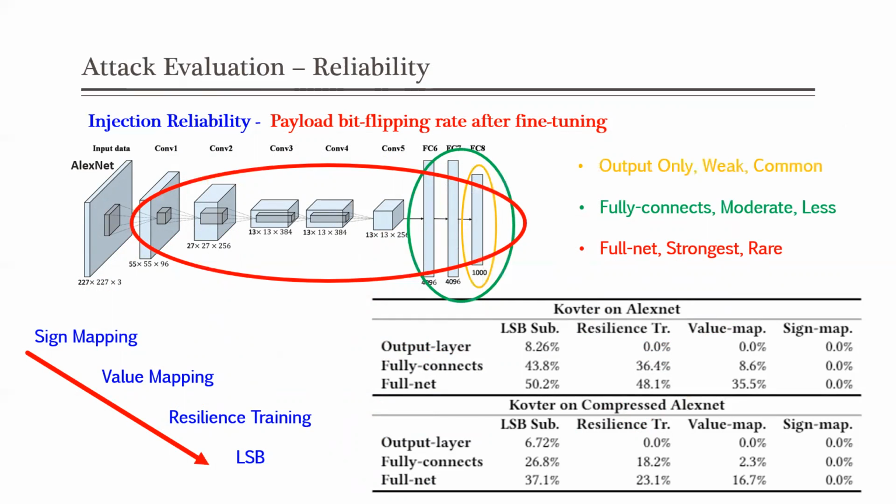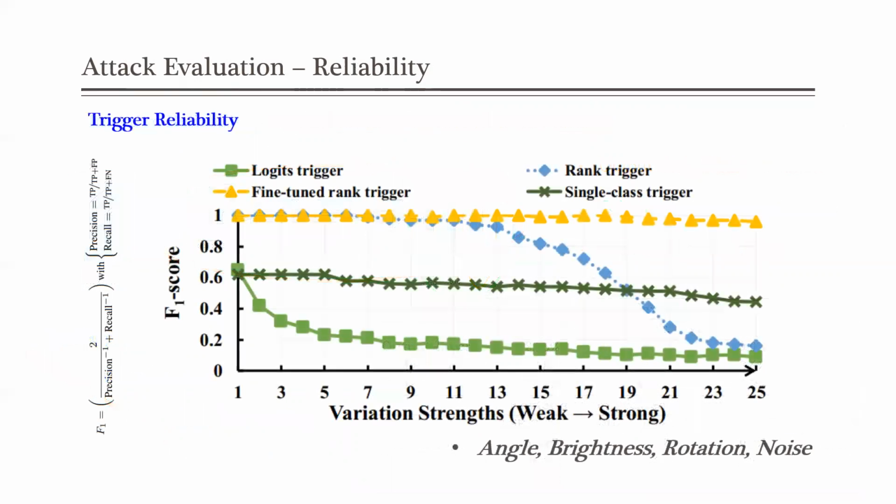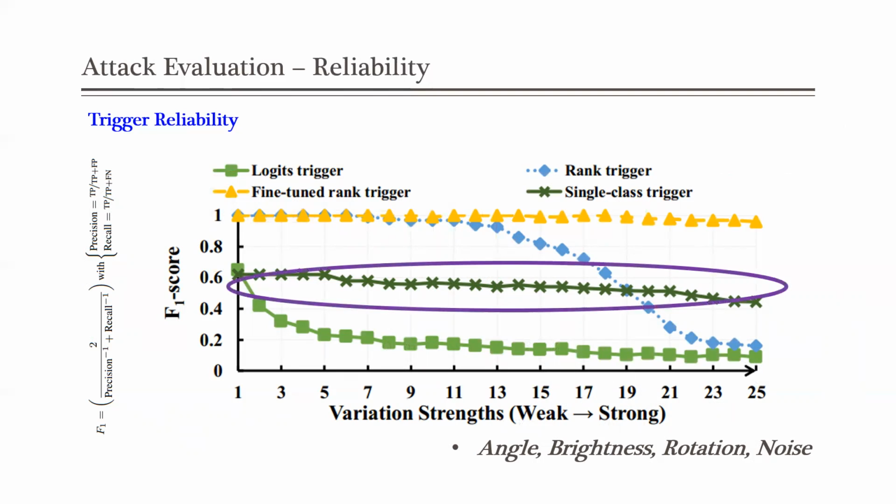To evaluate the trigger reliability, we measure the F1 score of different trigger designs under augmented strong variation, such as camera angle and image distortion. The single class trigger used in neural Trojans is unreliable due to its high false positive rate.